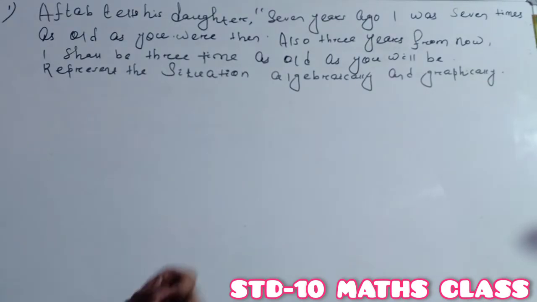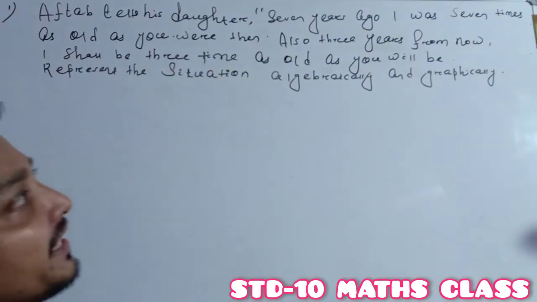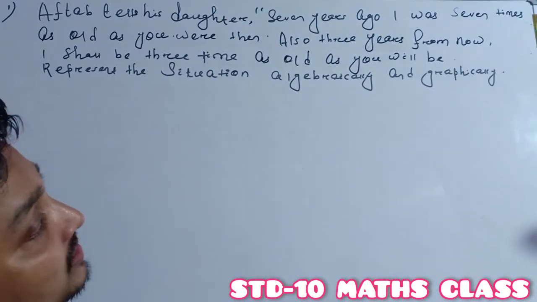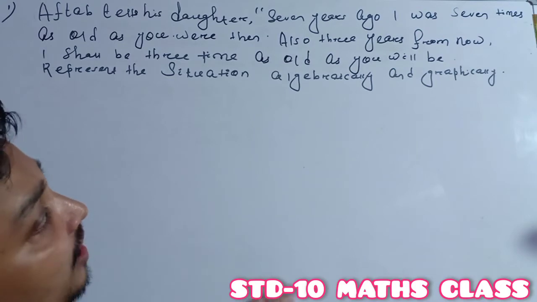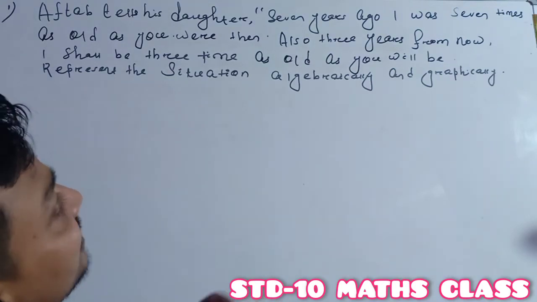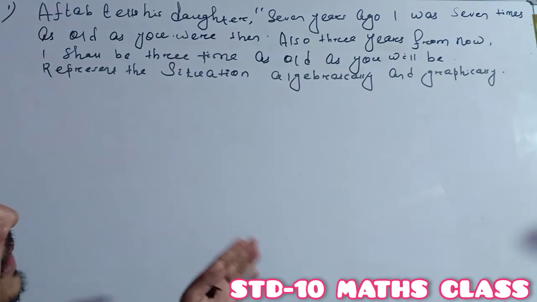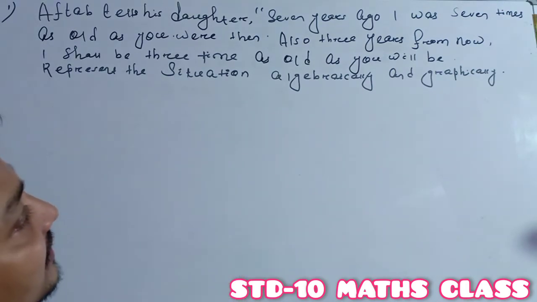It means that 7 years ago, the age of Octave was 7 times the age of his daughter at that time. Again it is given, "3 years from now, I shall be 3 times as old as you will be." Represent the situation algebraically and graphically.